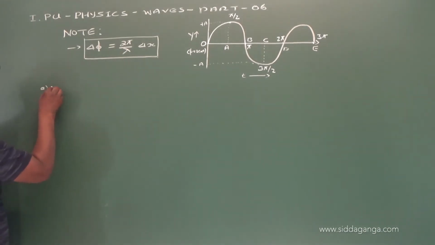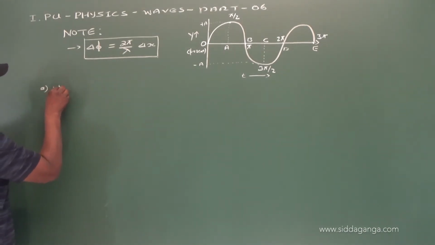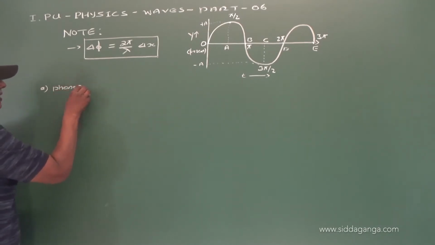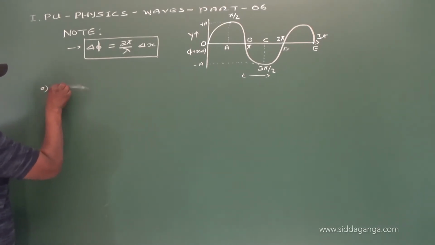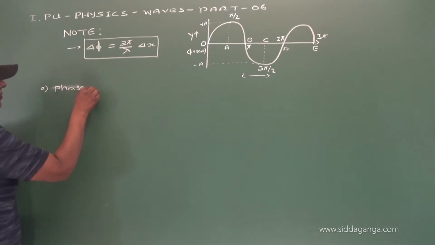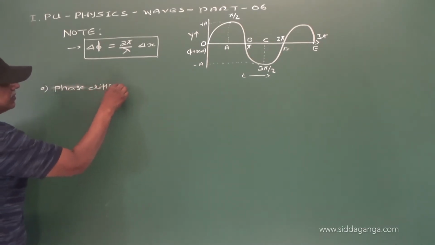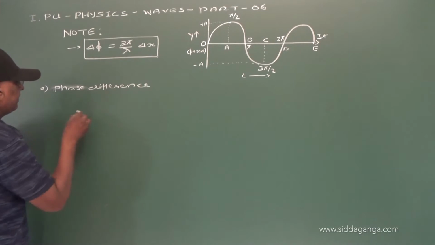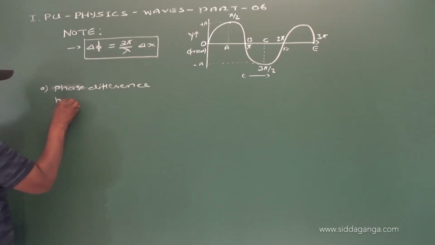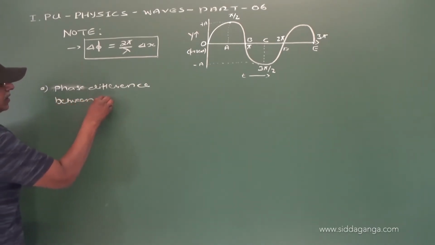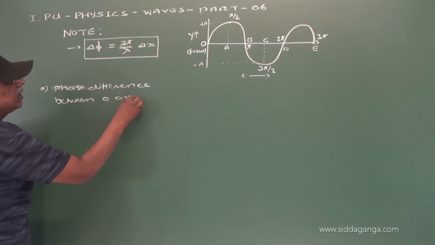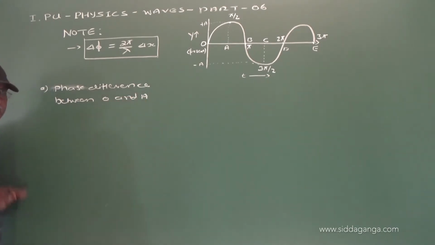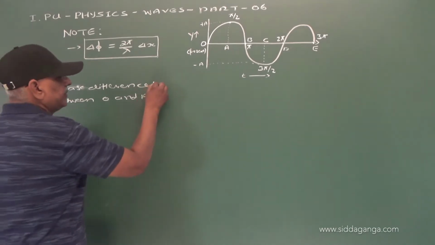Now, number one: we will take the phase difference between the particles O and A, right.